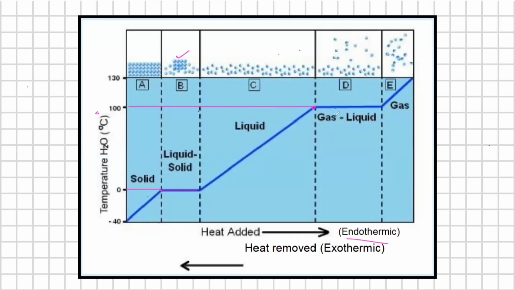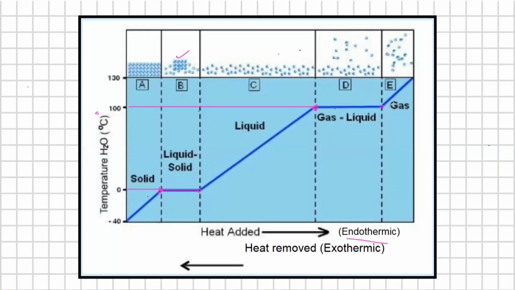And then when all the liquid is converted into gas, the temperature again rises. Now you will see a difference: the time taken for complete conversion of solid into liquid is lesser, while it takes more heat for the conversion of liquid into gas. So the heat taken for the conversion of solid into liquid is lesser, while the heat taken for the conversion of liquid into gas is greater.